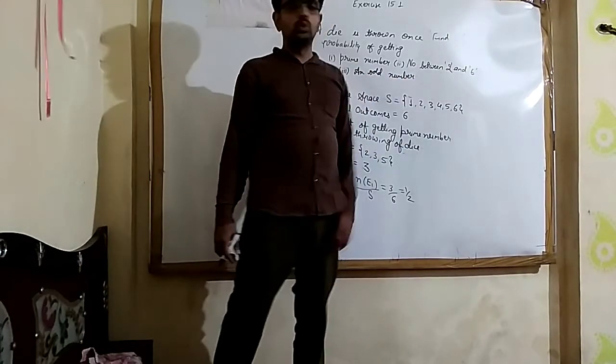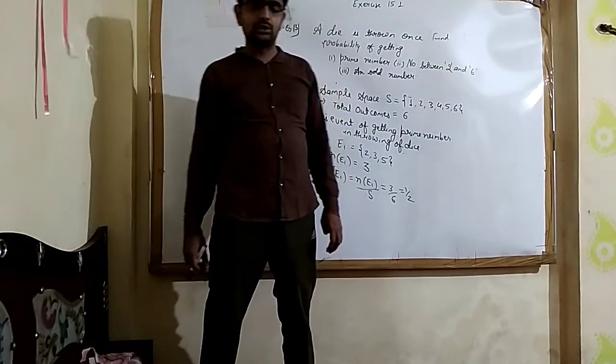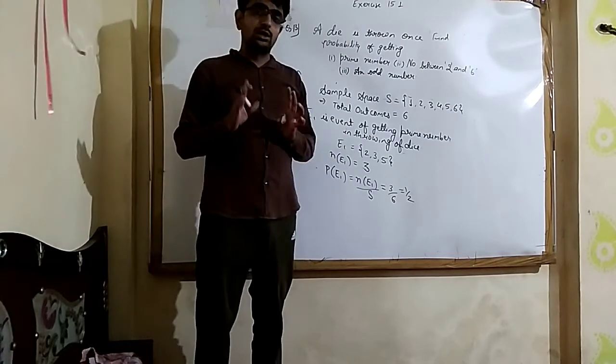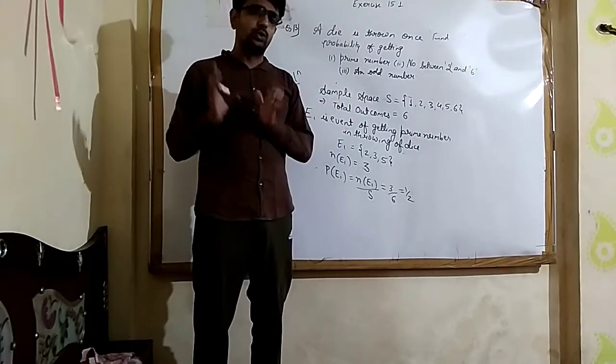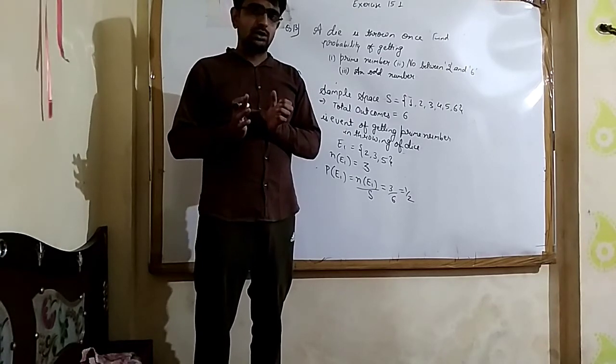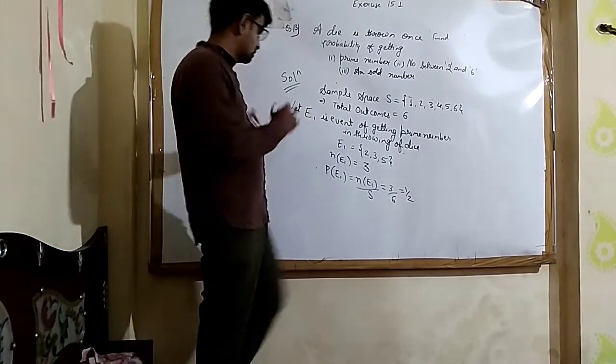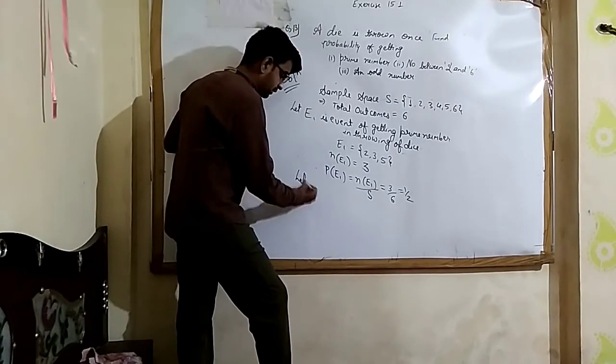Now come to the second question: a number between 2 and 6. Okay, see, between 2 and 6, so 2 and 6 will be excluded. Now once again we will do the same thing.